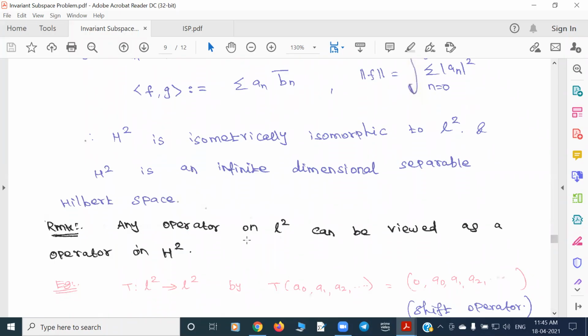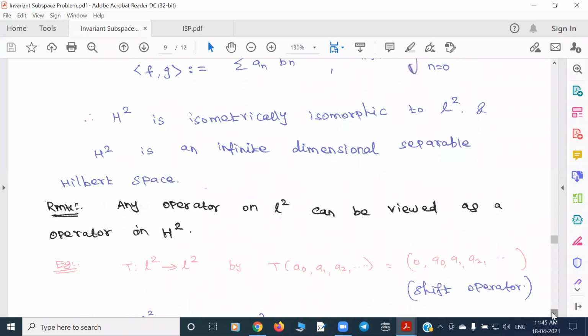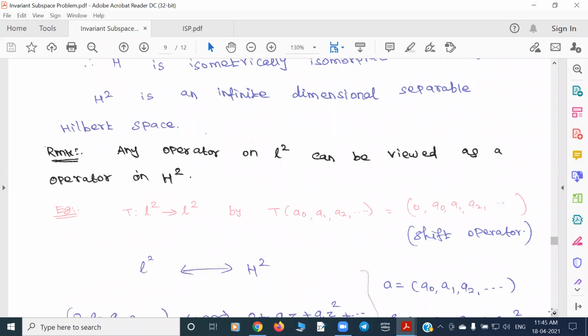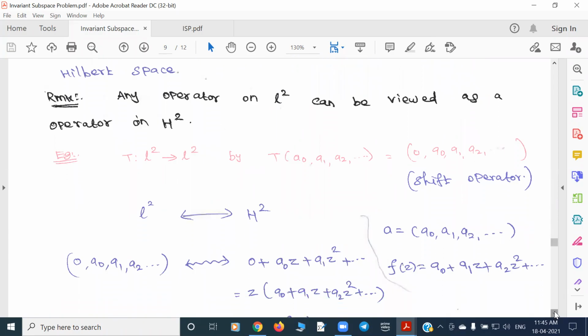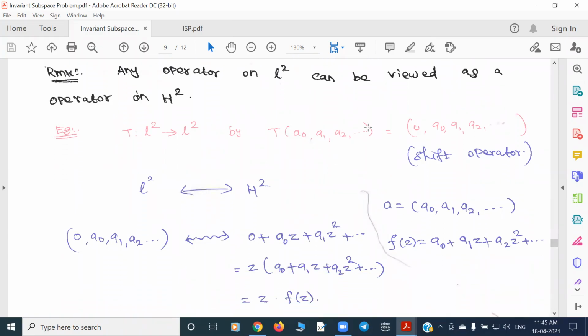Also, any operator on L2 can be viewed as an operator on the Hardy space. Say you start with L2 and the shift operator, which sends a0, a1, a2 to 0, a0, a1, a2.